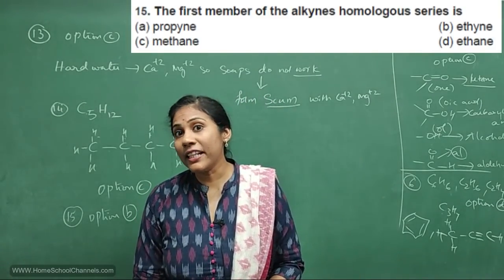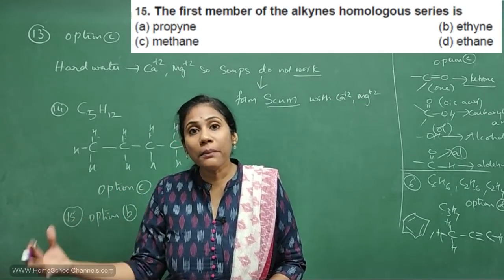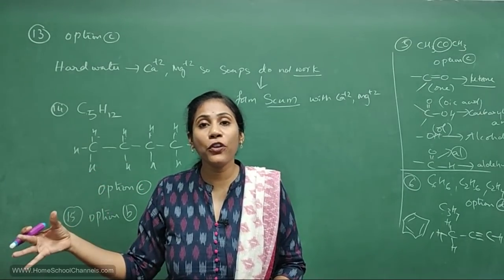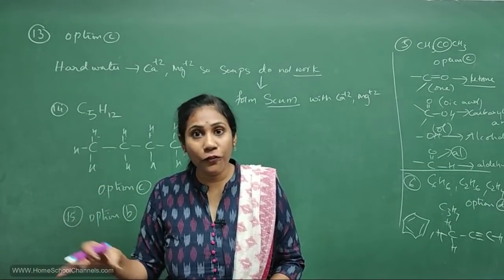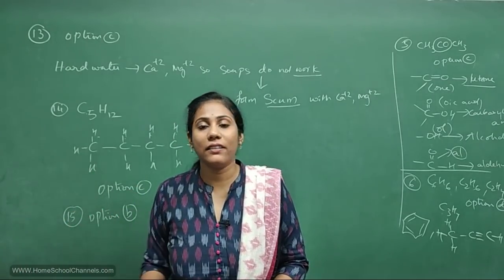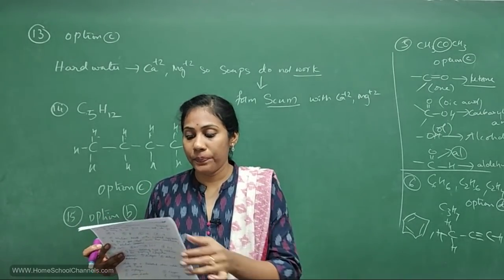So what will be the second member of alkyne? It will be propyne. What will be the third member of alkyne? It will be butyne, but means 4. So butyne is the third member. Which is the fourth member? Pentyne. Clear? So this concept you have to be very, very careful.